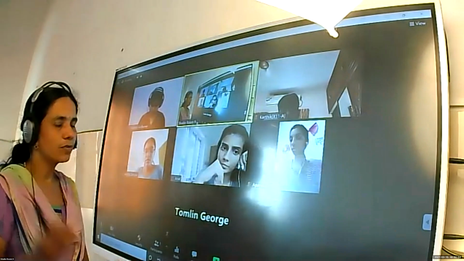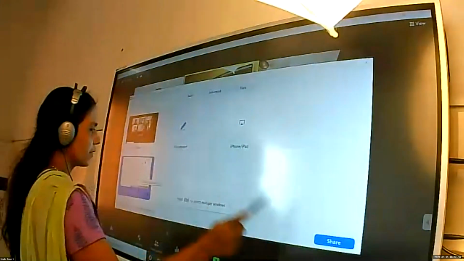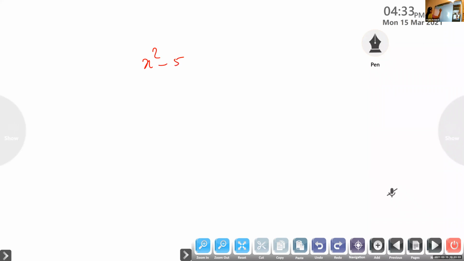So first let us recall what is meant by solution of an equation. Suppose you are given x square minus 5x plus 6 is equal to 0. Check whether x is equal to 1 is a solution. Similarly, check whether x is equal to 2 is a solution or not.